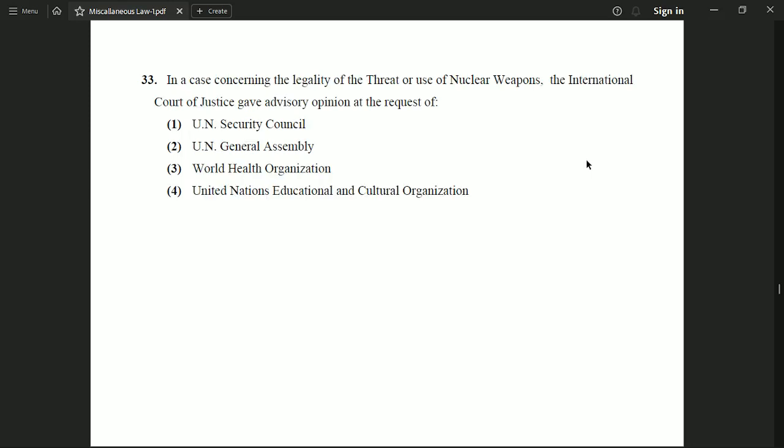Now the next question is, in a case concerning the legality of the threat or use of nuclear weapons, the International Court of Justice gave an advisory opinion at the request of option number 1, UN Security Council. Option 2, UN General Assembly. Option 3, World Health Organization. Or option 4, United Nations Educational and Cultural Organization. And the correct option to this question is option number 2, the UN General Assembly asked for the advisory opinion in the case of legality of the threat or use of nuclear weapons.